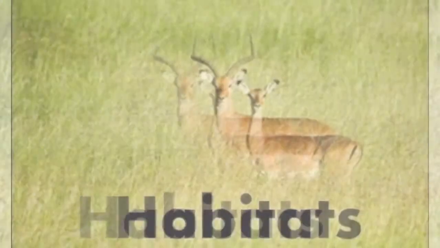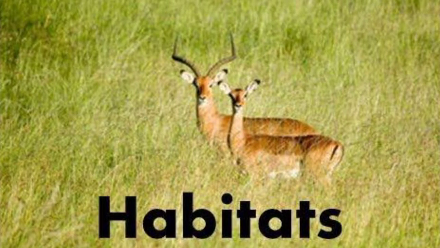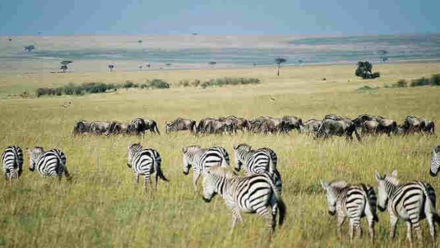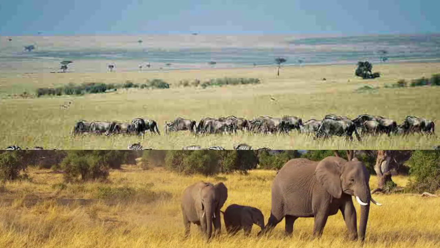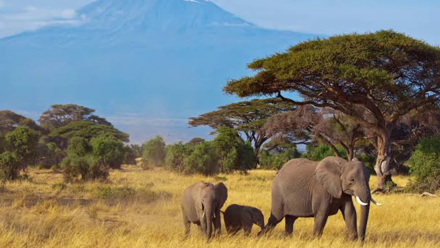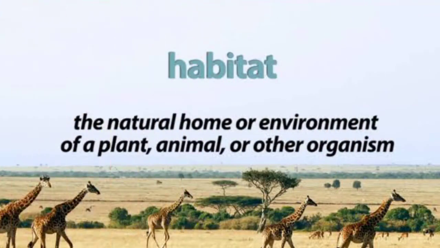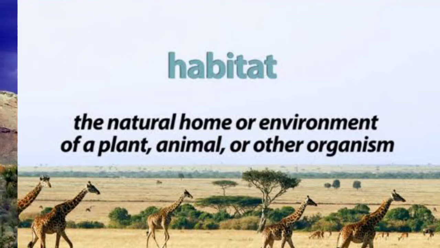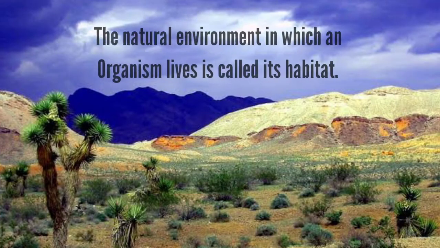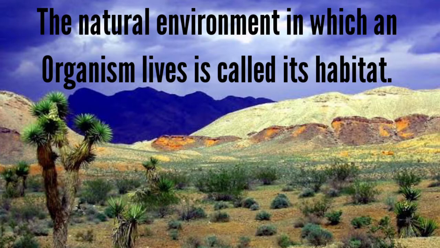Now we come to the next topic, habitat. Students, we all know that every organism requires some place where its basic essential things must be present. This place is the habitat for that organism. So what is a habitat? The natural environment in which an organism lives is called its habitat.